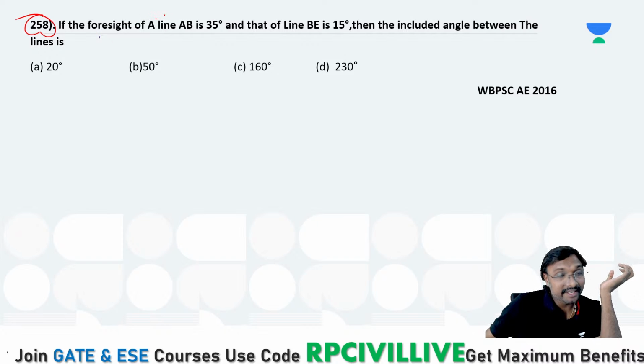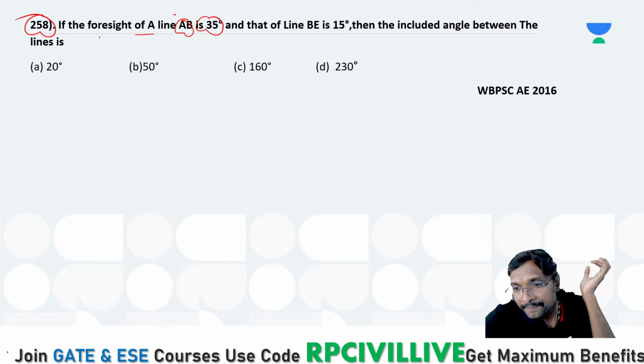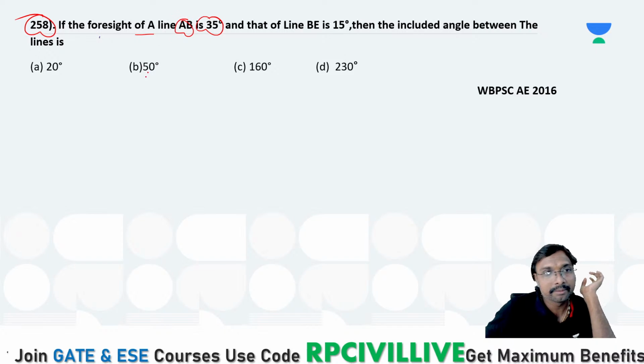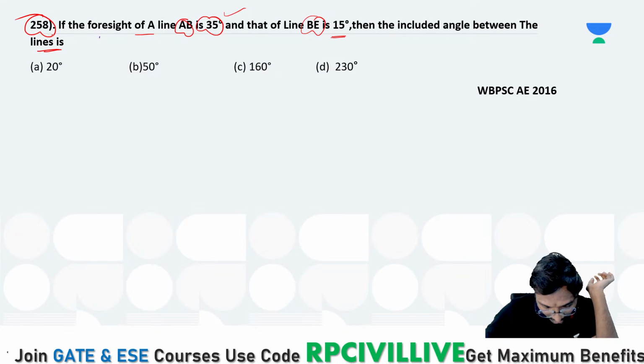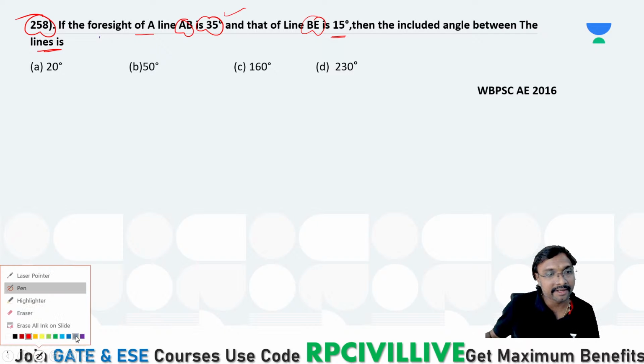If the foresight of line AB is 35 degrees and that of line BE is 15 degrees, what is the included angle between the lines? What is the AB line if you just observe? For the AB line it is 35 degrees.